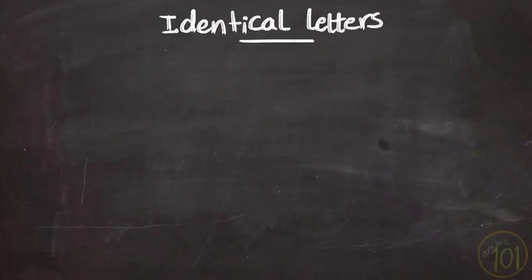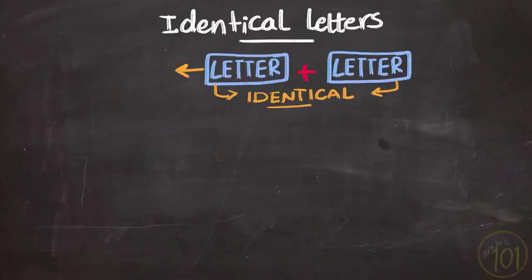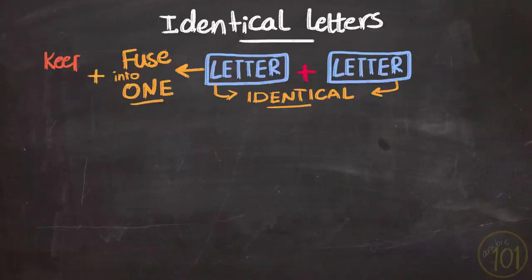In Arabic, if two identical letters follow one another, they will be assimilated or fused together into one, while keeping the same tashkil of the second letter. Pay attention, because this happens only if the first letter has sukoon on top, which is this sign or no sign at all, like these examples.